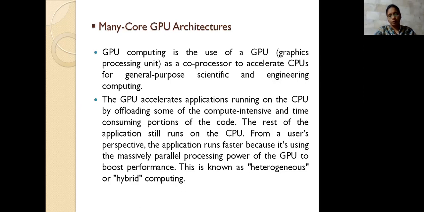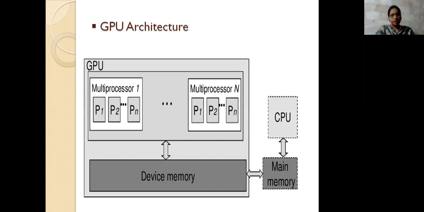This type of computing, that is boosting performance through parallel processing by partitioning the code between the CPU and the GPU, is called heterogeneous or hybrid computing. So this is the representation of a GPU architecture. Here the GPU uses multi-core processors, so there are multiprocessors. As we design the CPU as multi-core, the GPU also uses multi-core.